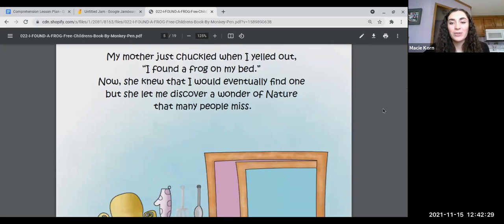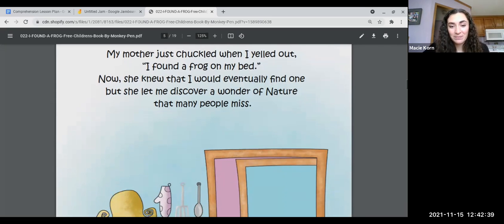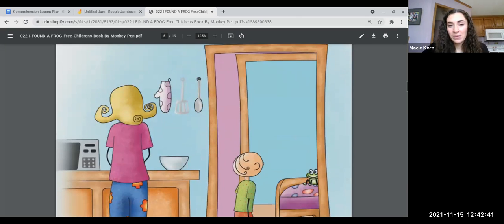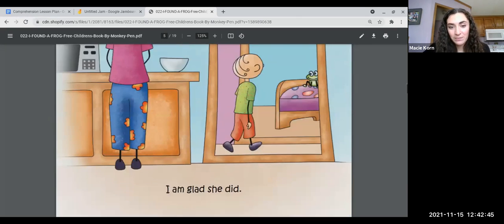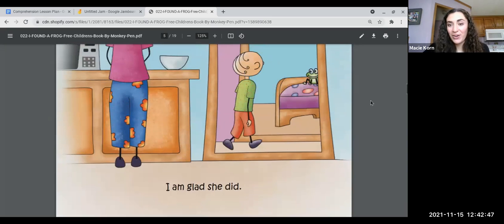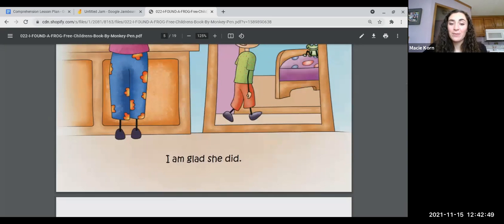My mother just chuckled when I yelled out, I found a frog on my bed. Now, she knew that I would eventually find one, but she let me discover a wonder of nature that many people miss. So now we're looking to when this old man was a little boy. He's thinking back to his childhood. And you see the bed. So he says, I am glad she did.